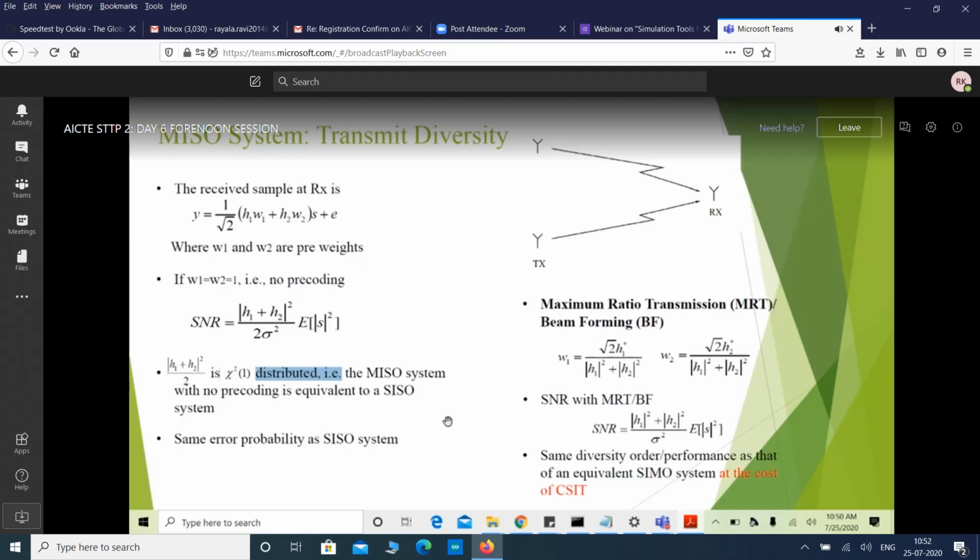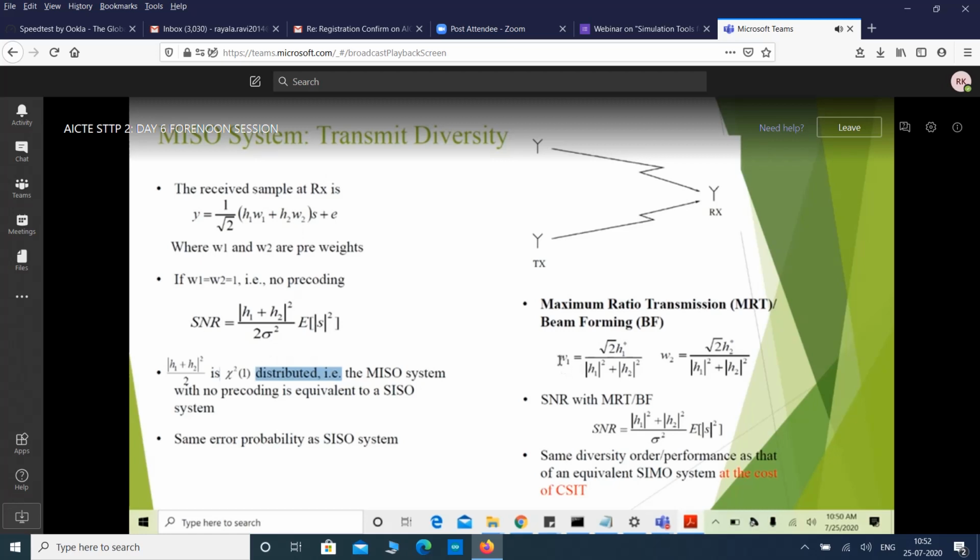We should do maximal ratio transmission or beamforming for a MISO system. Maximal ratio transmission is nothing but Tx beamforming. For that, we need to select the coefficients W1 and W2 in such a way that the SNR is maximized.